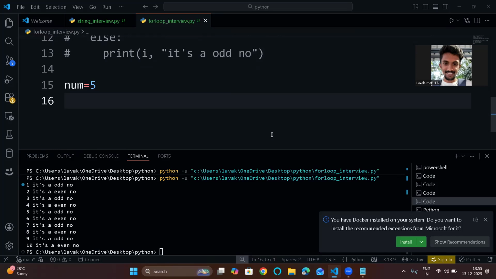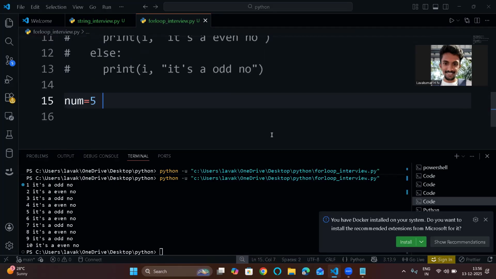You need to find the sum of all the numbers. The output should be 1 plus 2 plus 3 plus 4 plus 5, which is 15. So the output should be 15.